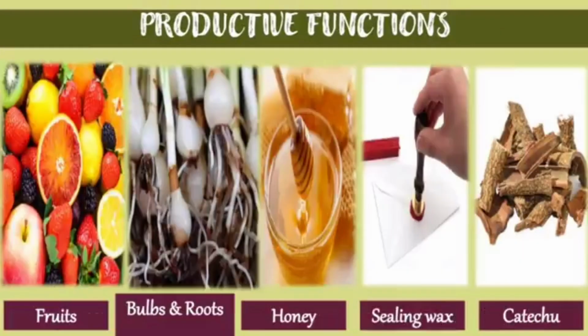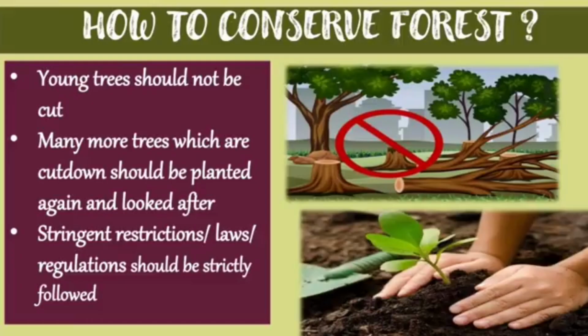So the next productive function you can see is that from the forest we get fruits, bulbs and roots, then honey, sealing wax, caoutchouc, etc. Now we will see how we can conserve a forest. Like this, all are mainly useful things to us, so we need to conserve them. No one else is going to do that, so our duty as humans is to conserve our forest.